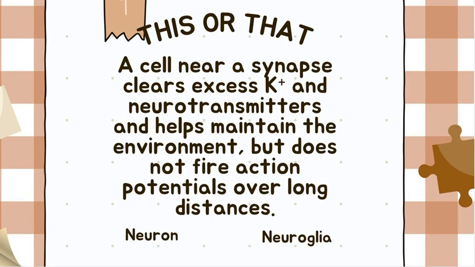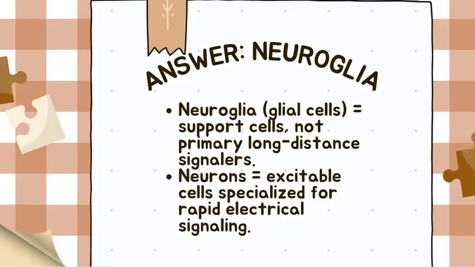This or that. The cell we are looking at does not conduct long-distance action potentials, but cleans up leaked ions and neurotransmitters around synapses. Neuron or neuroglia? Neuroglia. They are more like the maintenance and support crew. Right, function gives it away.